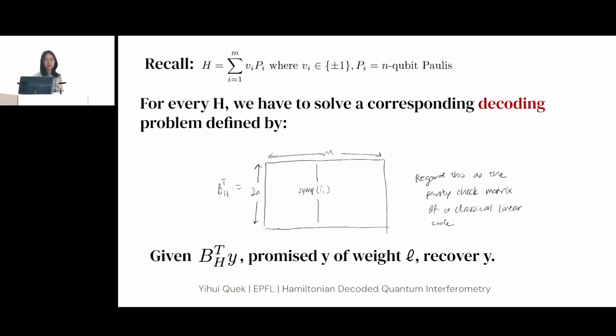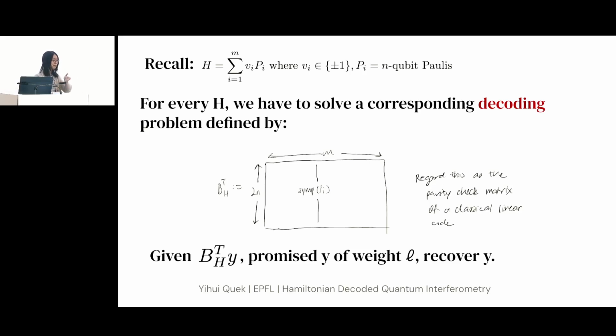Okay, so I've talked so much about the decoding problem, but what exactly is the decoding problem that you need to solve? Well, the decoding problem is one that you write down depending on what Hamiltonian you have, and here is how you write it down. It is defined by this parity check matrix, so it's a fat matrix, and every row of this parity check matrix is a symplectic representation of one of the Paulis in your Hamiltonian. So if you have m Paulis in your Hamiltonian, we need m to be greater than n because we want this to be a parity check matrix, so it has to be fat. And in general, our algorithm works when m is polynomial in n.